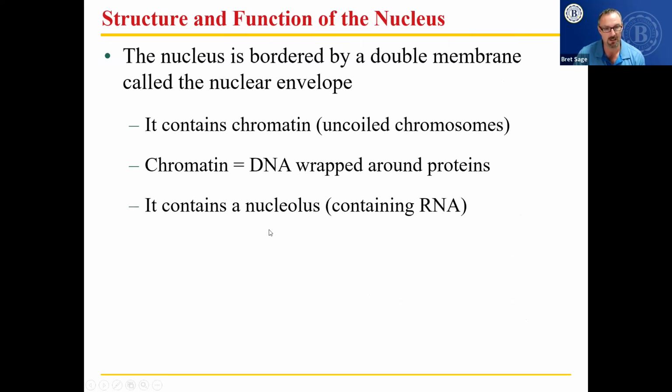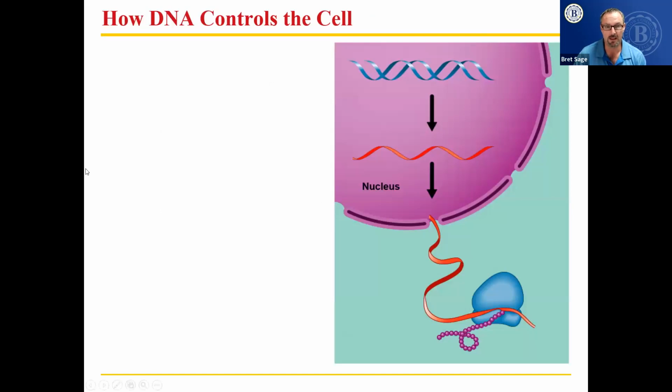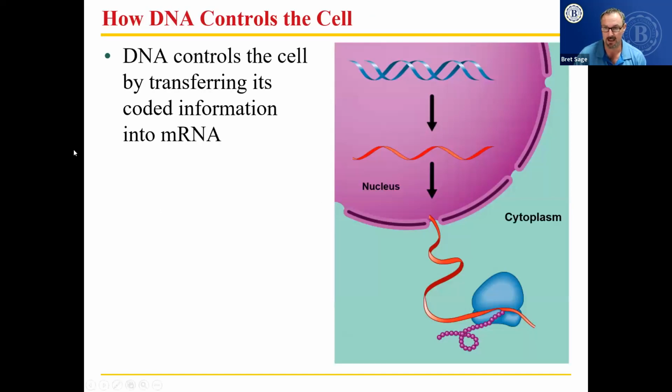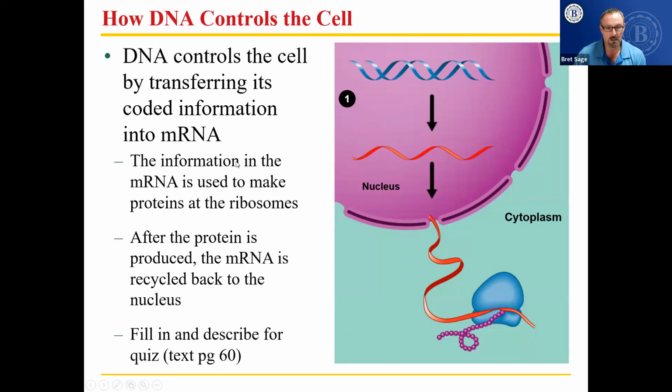And inside the nucleus is a smaller structure called a nucleolus, which is different. It contains bits of RNA that are going to be assembled into messenger RNA to send the message from the DNA out to the ribosomes on how to build a protein. And here's a figure that could potentially be an essay on the test. So let's take the notes here, and then you guys can fill this in. Fill it in, and then I'll talk about the figure.